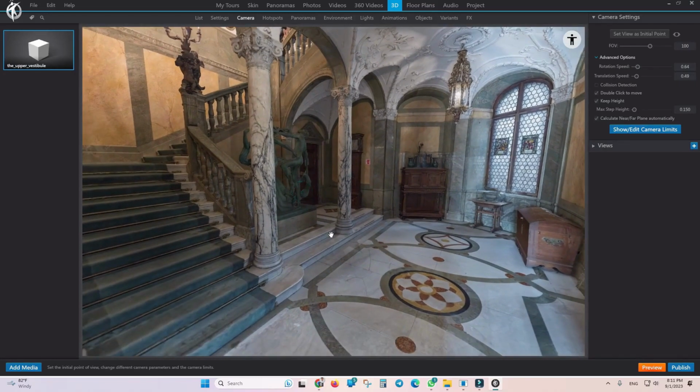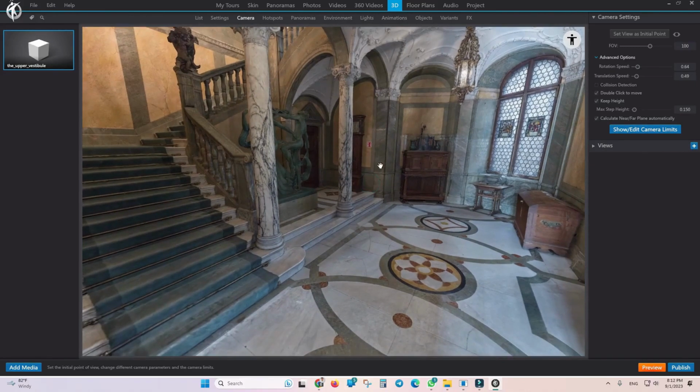For now, the other options here aren't really useful, although you can use hotspots and add various other features or links to this model. If you've watched the previous tutorials, the comprehensive tutorial on creating virtual tours, you probably already know the rest, so there's no need for me to mention it here. The other options are related to panorama, environment, light, and animation. These aren't particularly useful here. Of course, if your 3D model has animation, then the animation option can be useful here. But since my current model doesn't have any animation, I won't go into that.